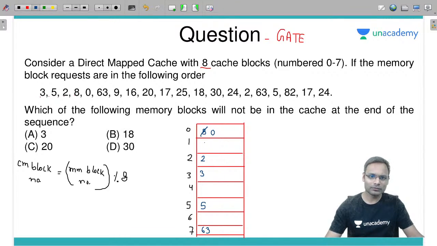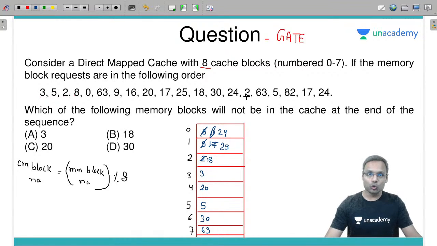9 mod 8 is 1. 20 mod 8 is 4. 16 plus 1, 17 is at 1, so 9 will be replaced by 17. 25 is at 1 only, so 17 will be replaced by 25. 18 will be on 2, so 2 is replaced by 18. 30 at 6. 24 plus 0, 24 at 0, so 0 will be replaced by 24.